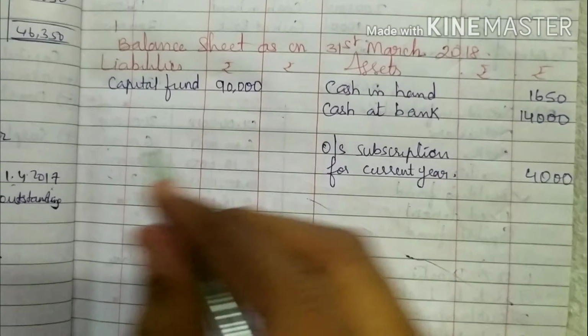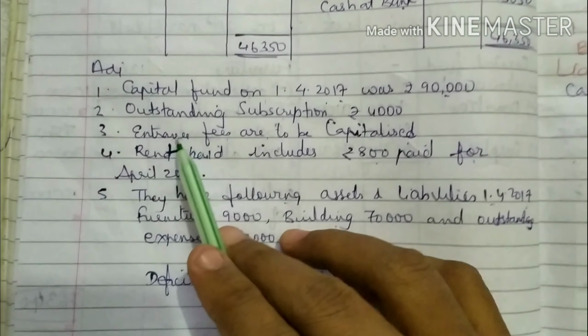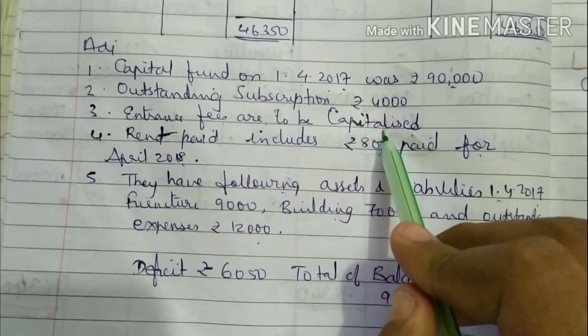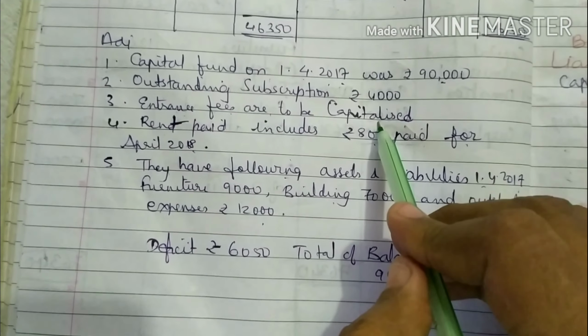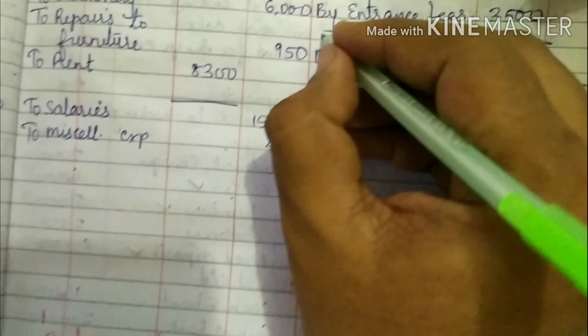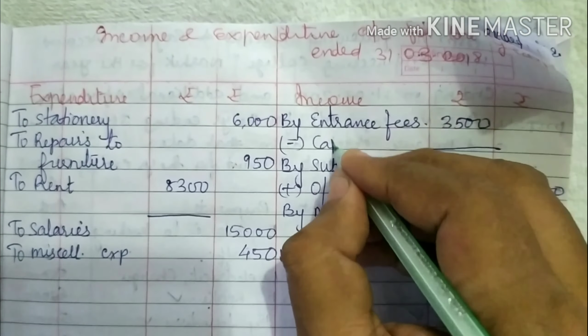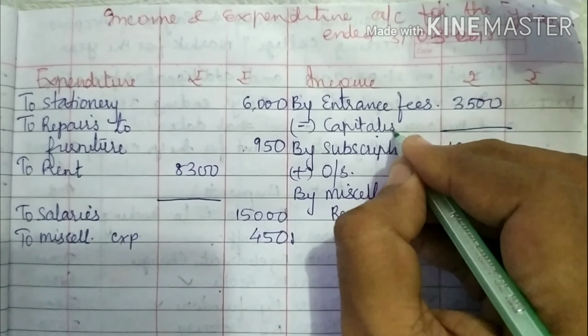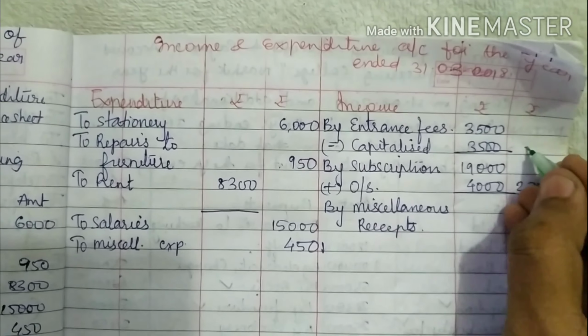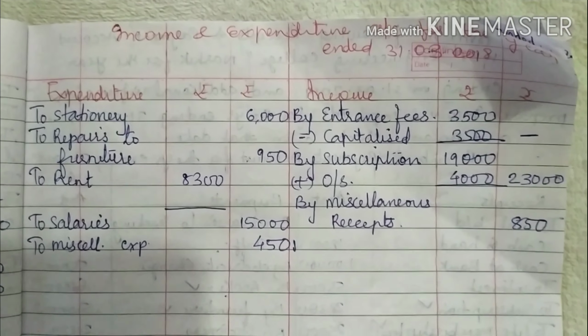Then you have entrance fees are to be capitalized, means the entire entrance fees has to be capitalized. So you will deduct from entrance fees capitalized fully 3,500, outer column nil.